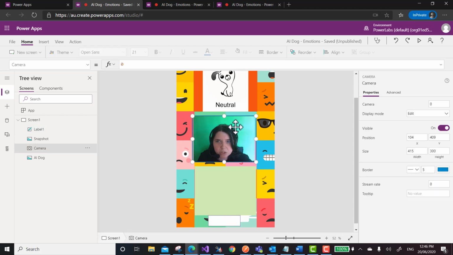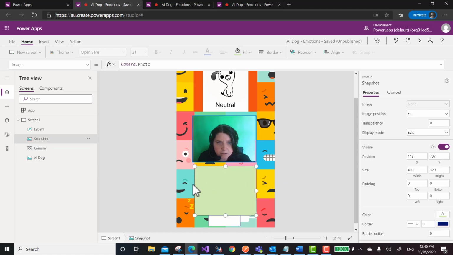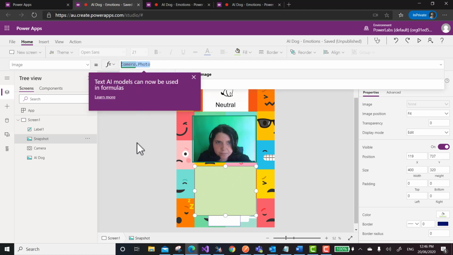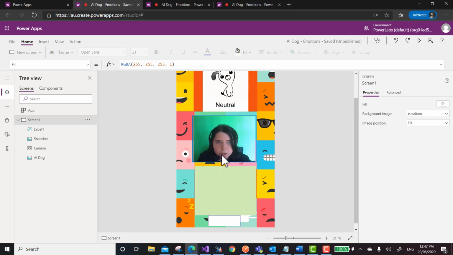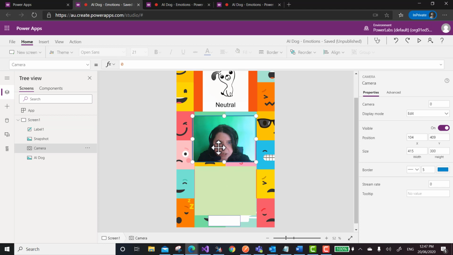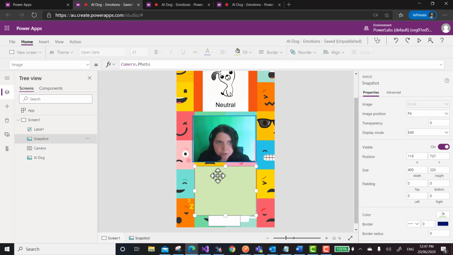As you can see, this is a camera, and it's kind of the back camera or inside camera. The snapshot is where we actually capture the camera photo. Then I click on this, and it just captured it.